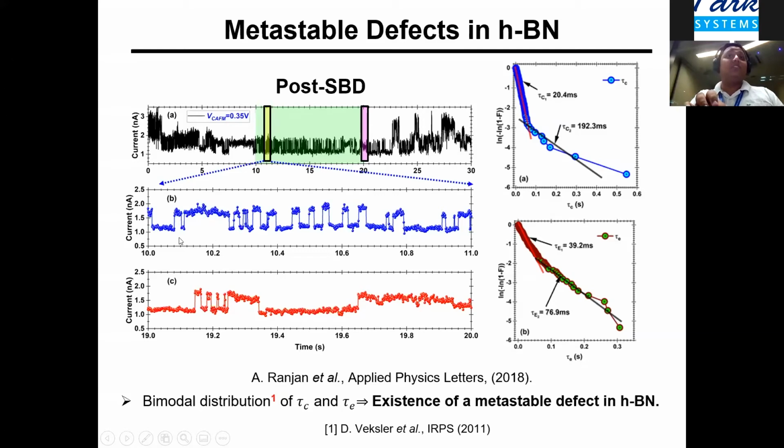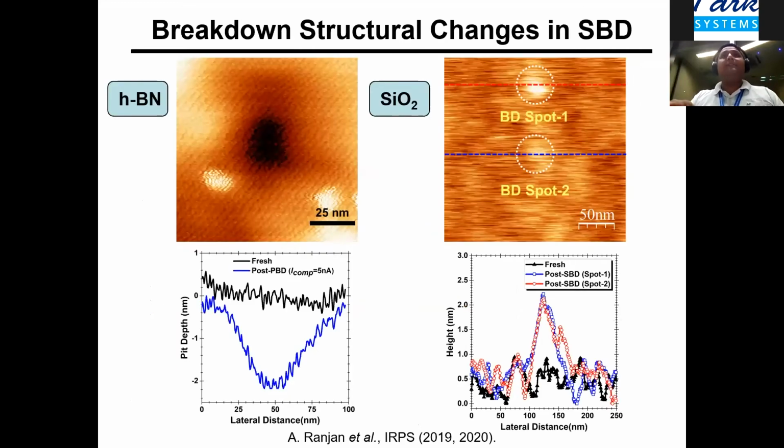constant has actually changed. For example, in the first portion, you can see that the current is almost equally distributed between the upper and the lower current states, but in the second part of the curve, you can see that the current almost exclusively remains in the low current state. And it is simply because now it is favoring another energy state. This can also be observed in the time constant distribution, where we observe a bimodal distribution, which also implies that we have a metastable defect present in the hBN.